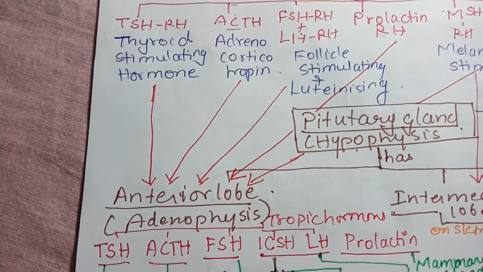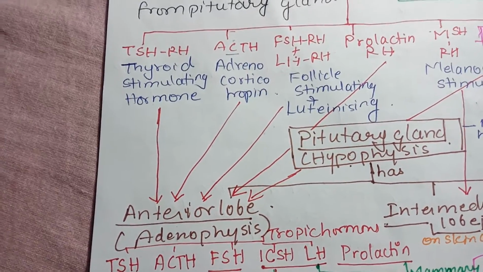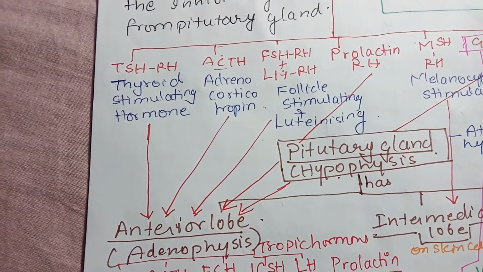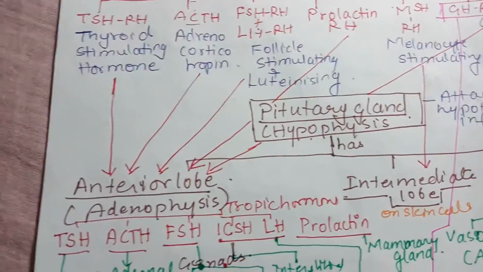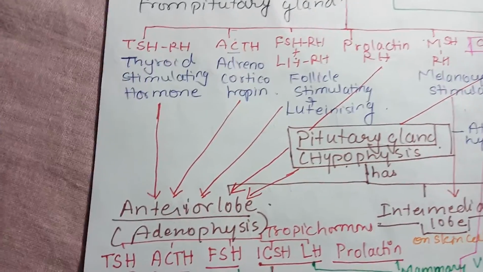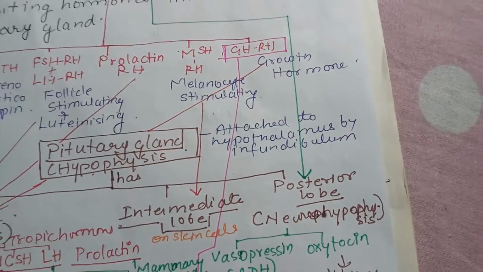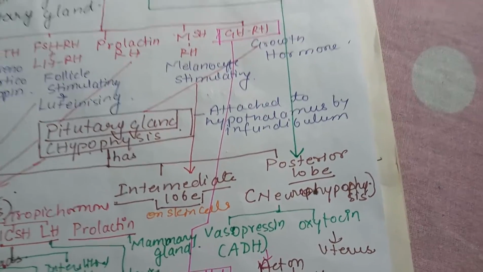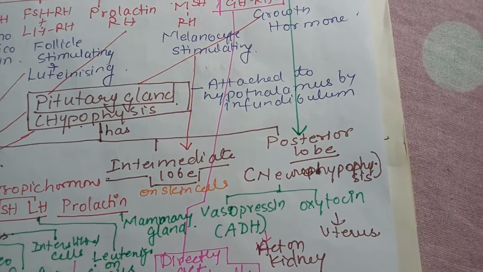They are known as tropic hormones, that is thyroid stimulating hormone, adrenocorticotropin hormone, follicle stimulating hormone, interstitial cell stimulating hormone, luteinizing hormone, prolactin hormone. So these are different tropic hormones which are released by the anterior pituitary. Okay, the other hormones which are released by the posterior lobe of the pituitary are vasopressin and oxytocin. Now these hormones are actually produced by the hypothalamus, but they are released through the posterior lobe of the pituitary.